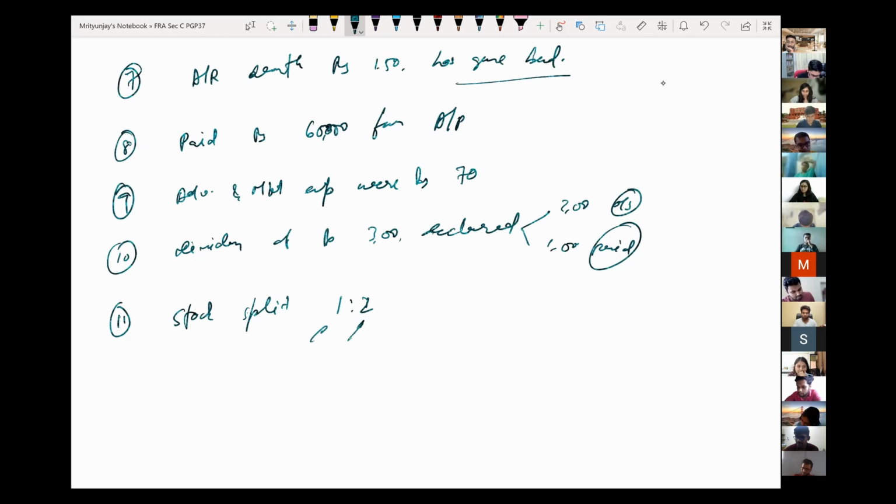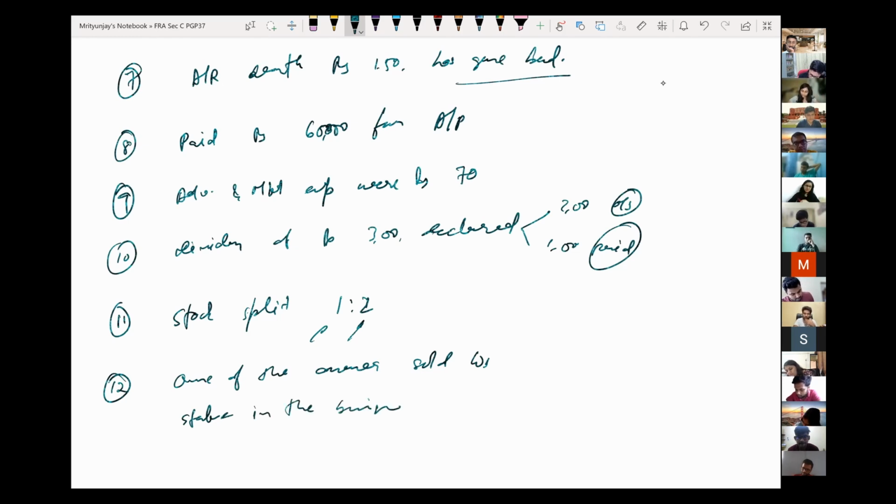Okay. Let's say number 12. There has been, let's say, one of the owners sold his stake in the business for rupees 80 lakh.